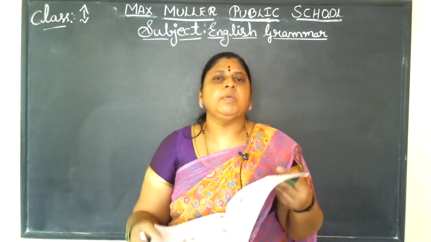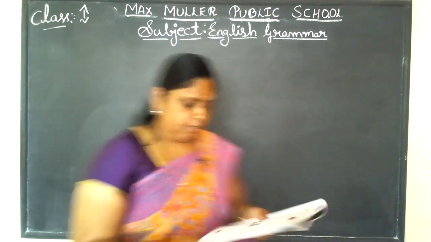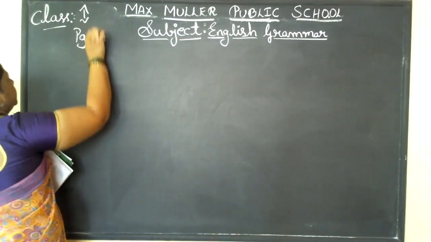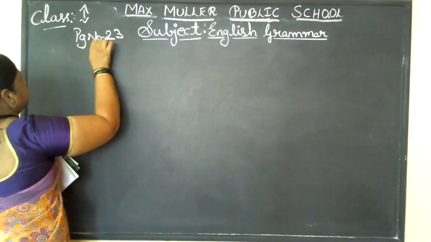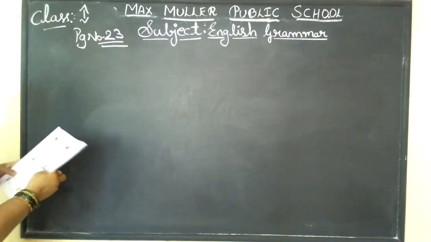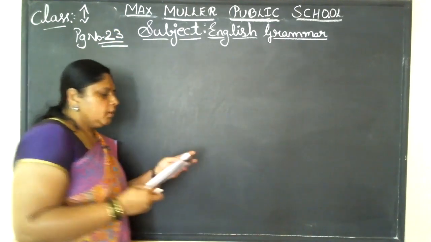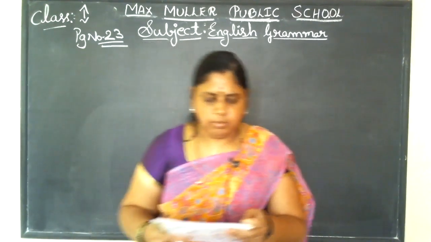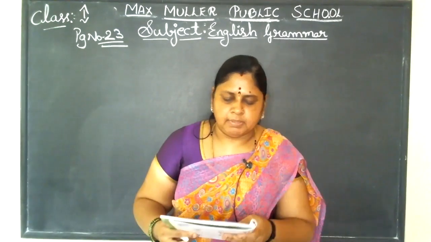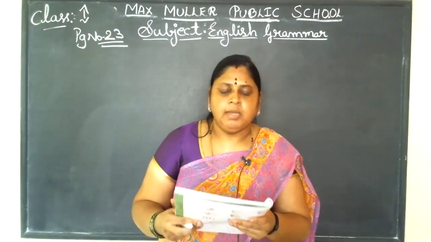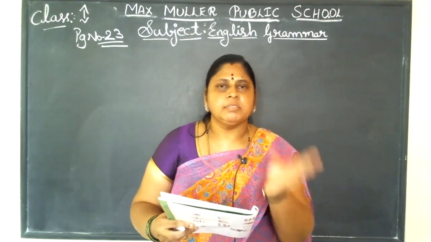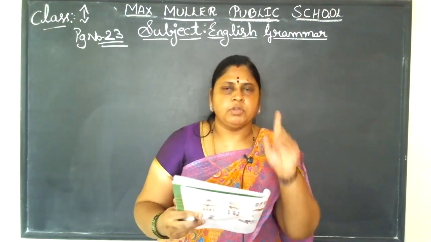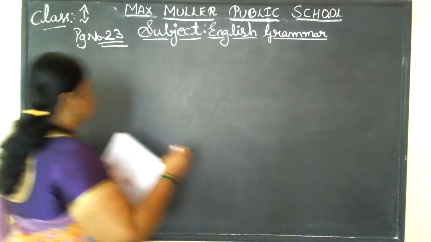Come to page number 23. We have not completed that yet, so we'll complete it now. Here we add es to some nouns to make them plural. They have shown you an example. There is a tomato. If it is more than one, we need to tell it as tomatoes. So for a single tomato, we tell it as one.